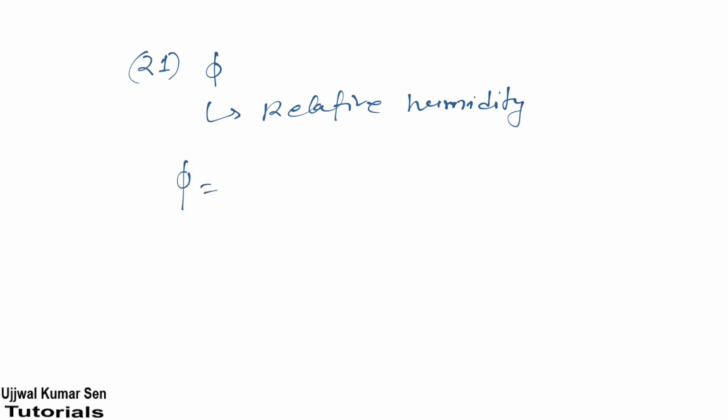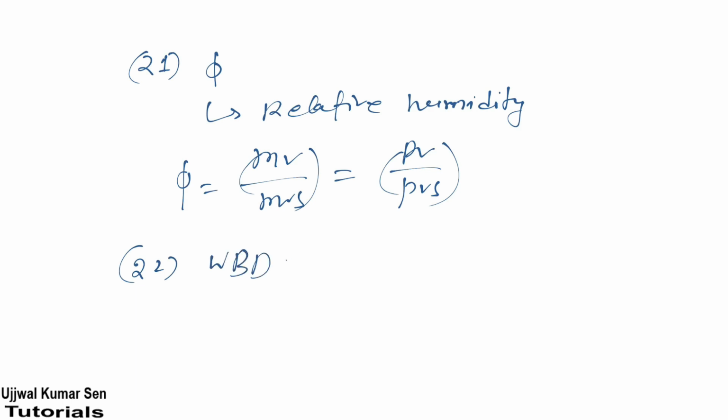Phi is equal to mv by mvs is equal to pv by pvs. What is basically mv? Mass of vapor, and mvs is the mass of vapor under saturated condition, right? Okay, now let's come to the next point. That is what we talk about: relation between dry bulb temperature, wet bulb temperature, and wet bulb depression, as well as dew point temperature. So let me share with you what is wet bulb depression. Wet bulb depression is equal to dry bulb temperature minus wet bulb temperature.